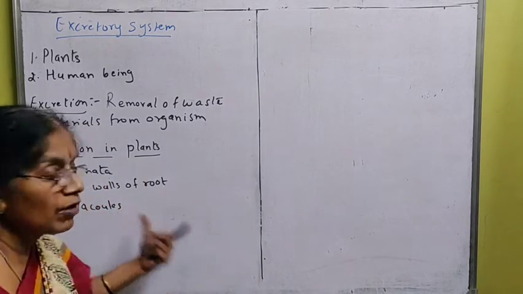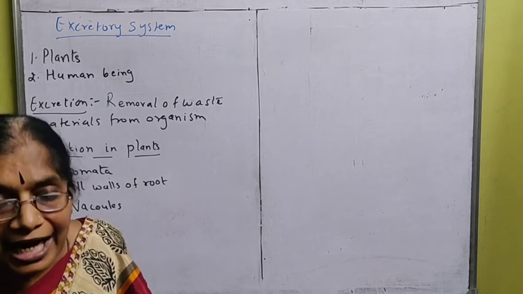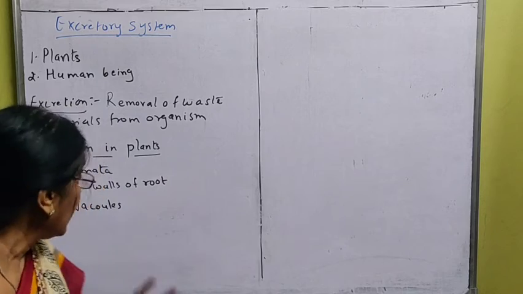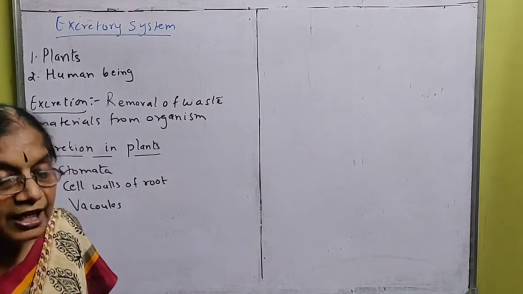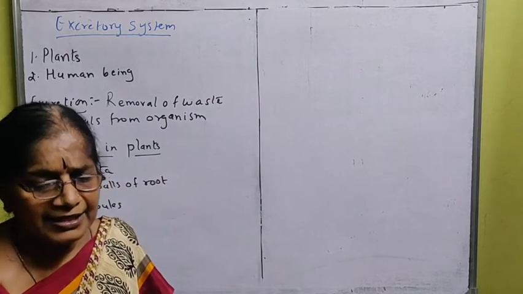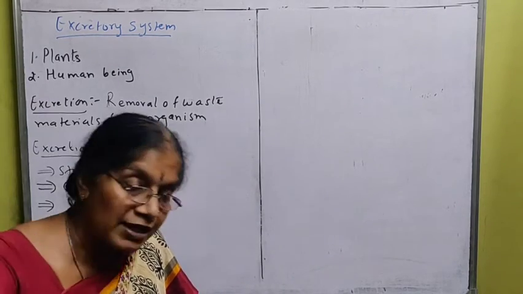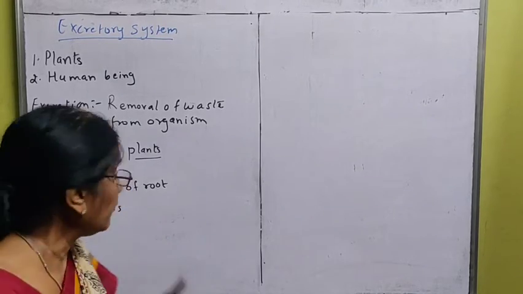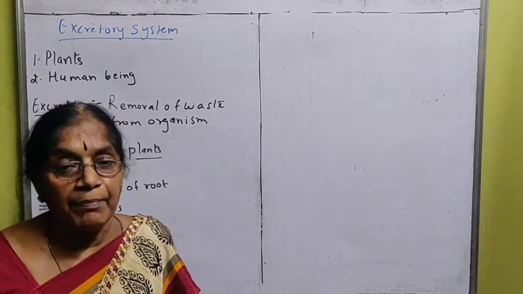That is how cell walls also help in throwing out the unwanted waste present in the plant. And the last one is the vacuoles. A large vacuole is there in plants, that is the food vacuole, and one more vacuole is there which will throw out the waste matter which is not needed in the plants.